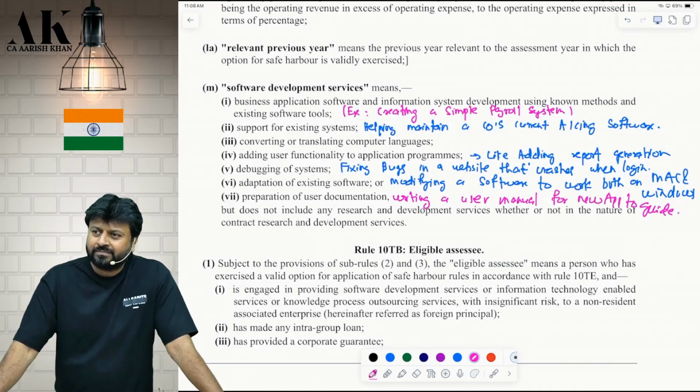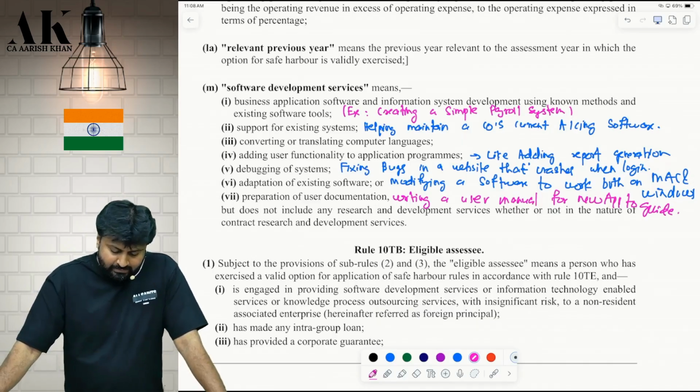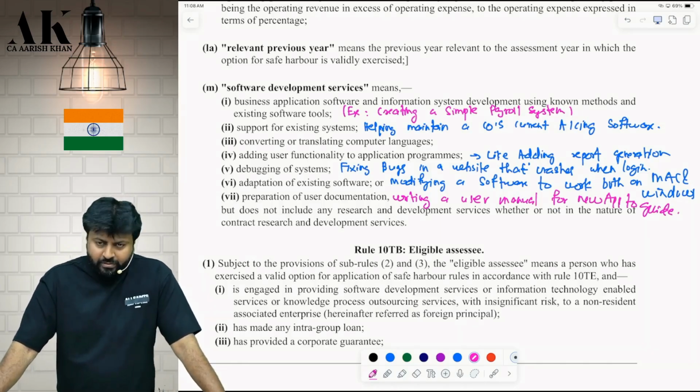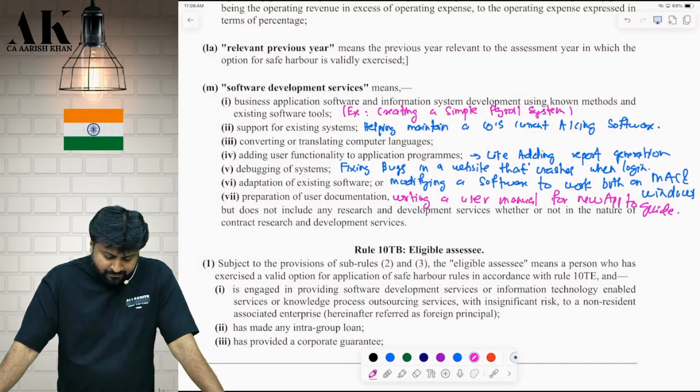Are you clear? Nobody is going to ask you this. But it is better that we understand something out of it. When it becomes very technical, we will not get into that. But to the extent we can understand, let's try. Software development system means support for existing system, helping maintain a company's current accounting software. So for your accounting software, there is some supporting software which is required, without which your software cannot run. So I am helping you to maintain that.